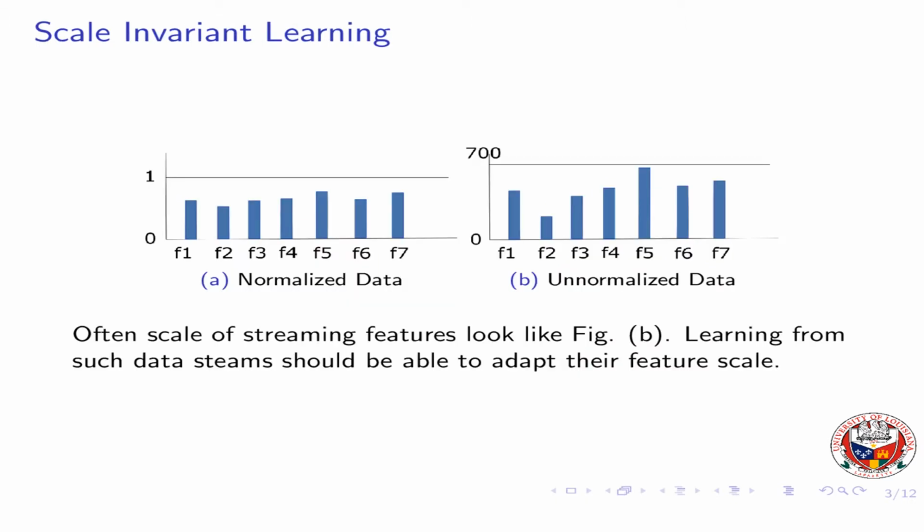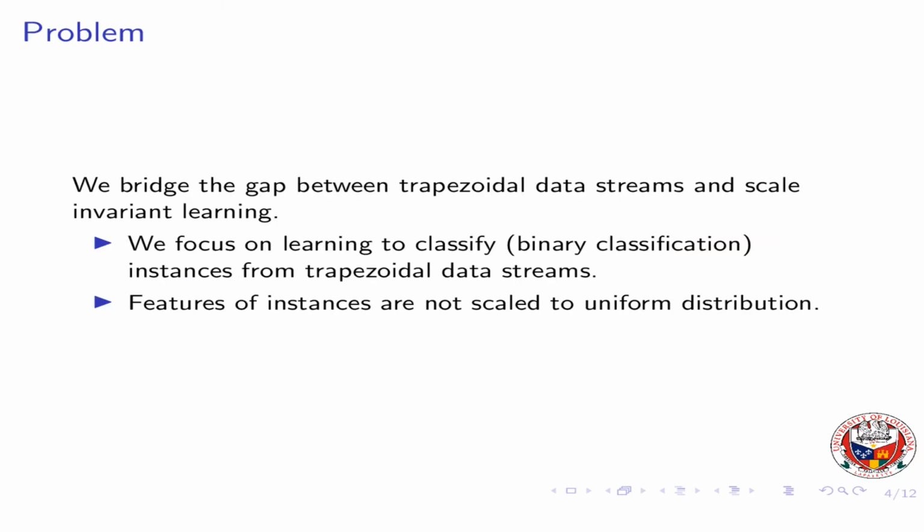Traditional machine learning assumes features of instances are scaled to have zero mean and a standard deviation of 1. But in contrast, streaming features have arbitrarily different feature scales. So, learning algorithms should be able to adapt regardless of the feature scale. We bridge the gap between trapezoidal data streams and scale invariant learning in this work.